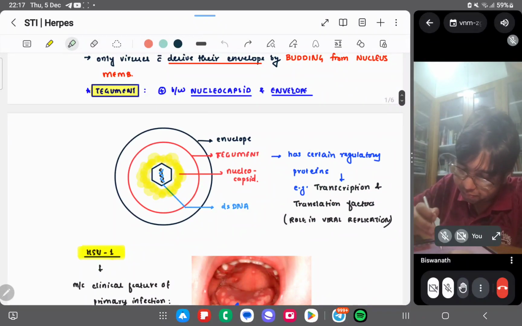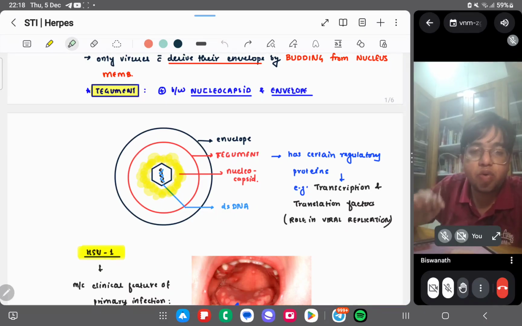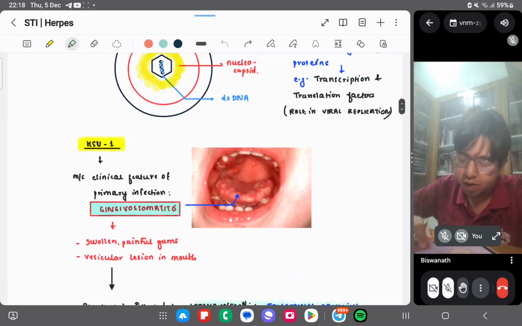You can see there's a tegument, there's an envelope. So tegument is present between the nucleocapsid and the envelope. Okay, and tegument has certain regulatory proteins which play an important role in viral replication. I told you in the introductory part also.